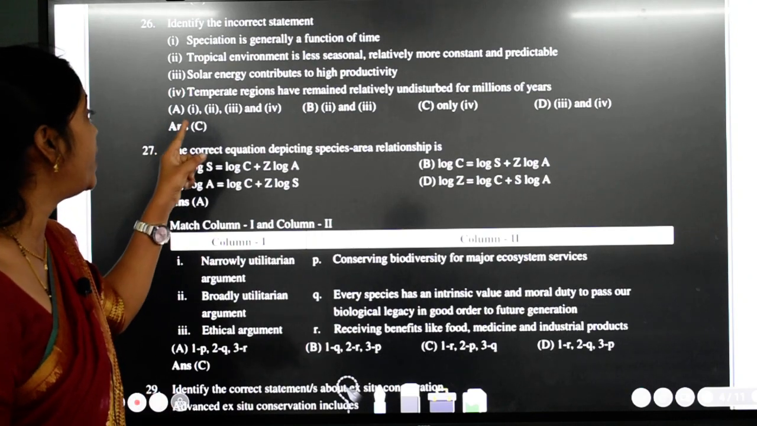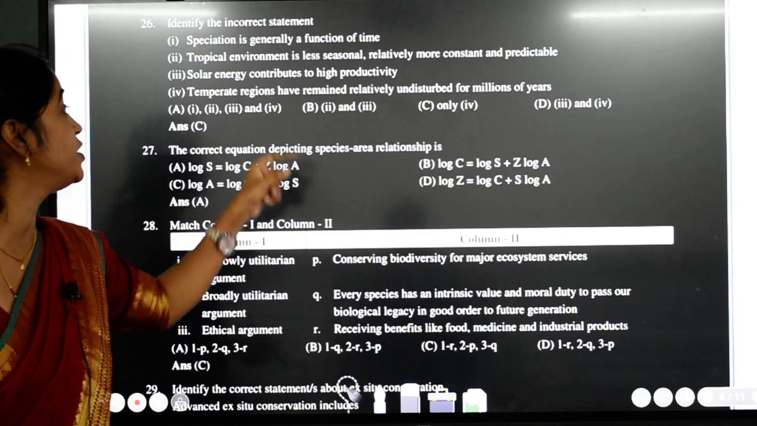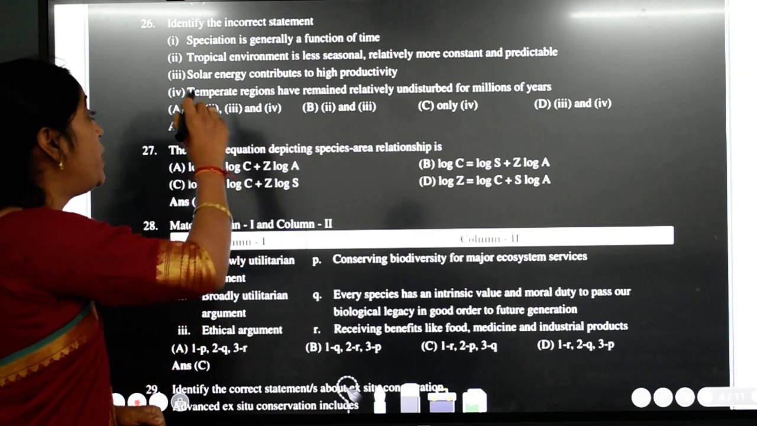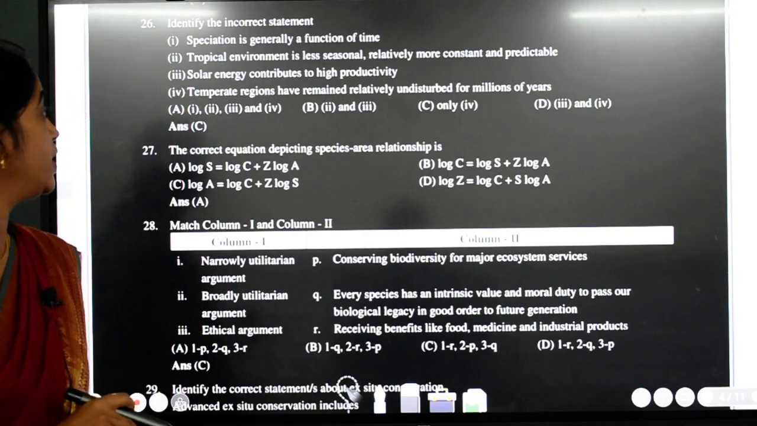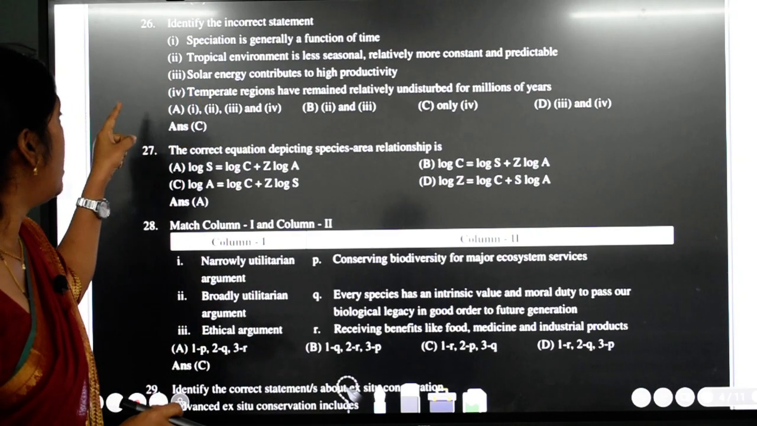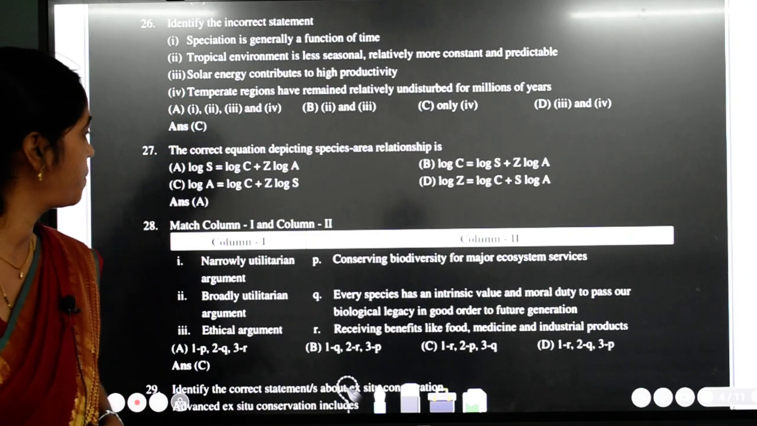Correct. Solar energy contributes to higher productivity. Correct. Temperate regions have remained relatively undisturbed for millions of years. This is the wrong statement students. Here it should not be temperate, it should be equatorial, that is tropical regions. Okay, so only the fourth one is wrong, so the answer is C.